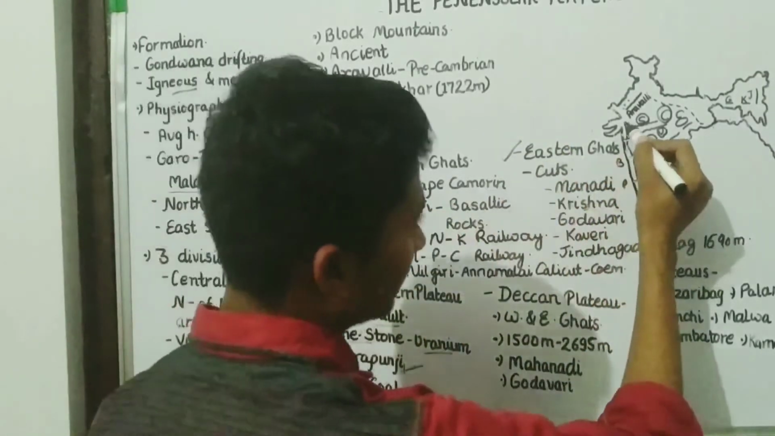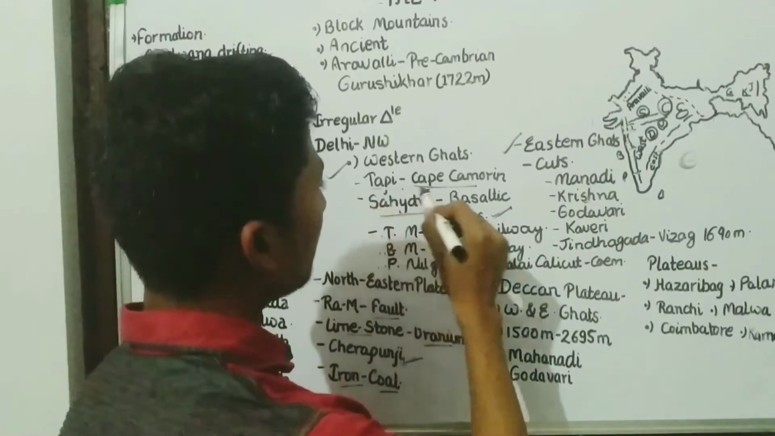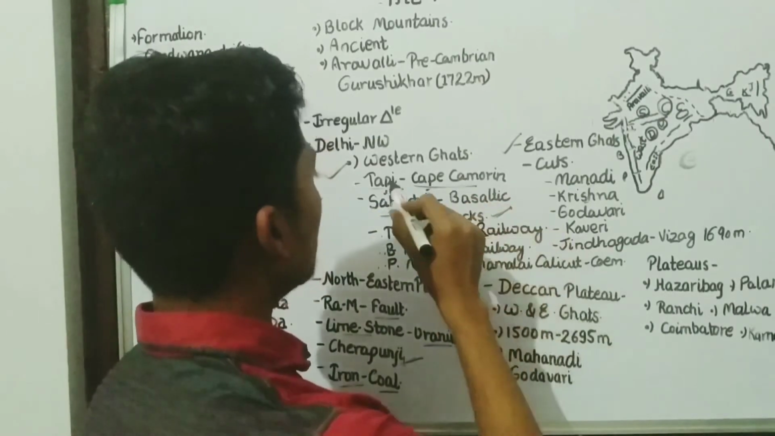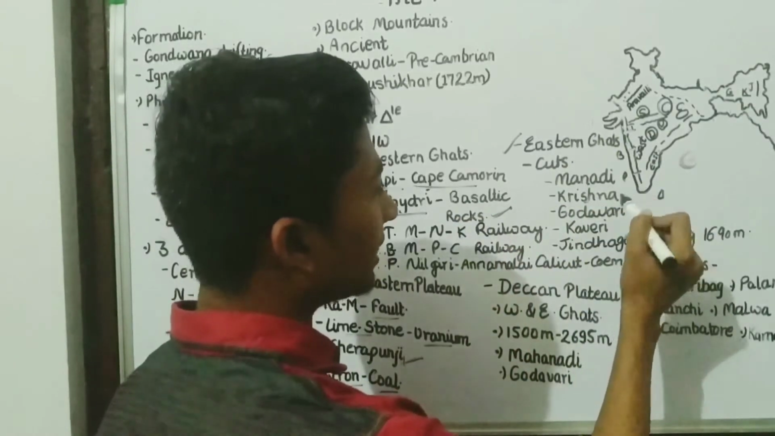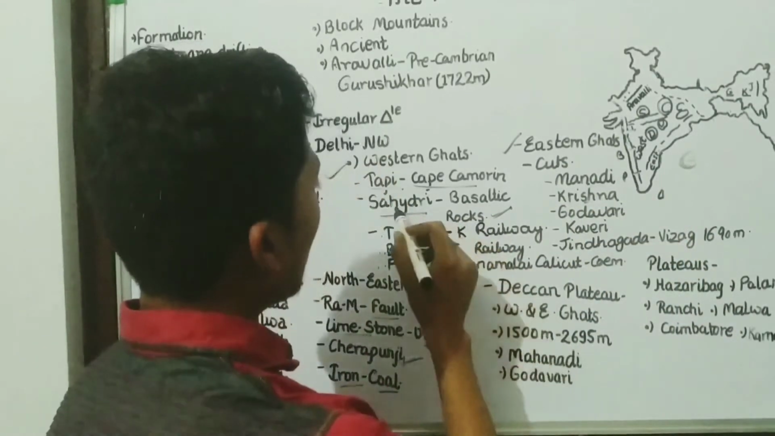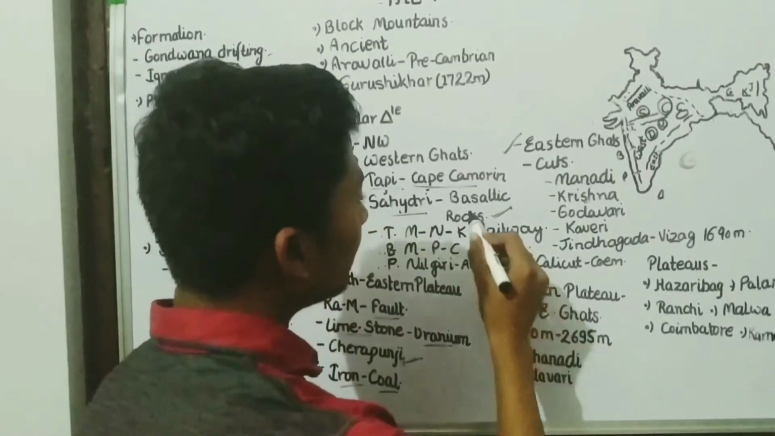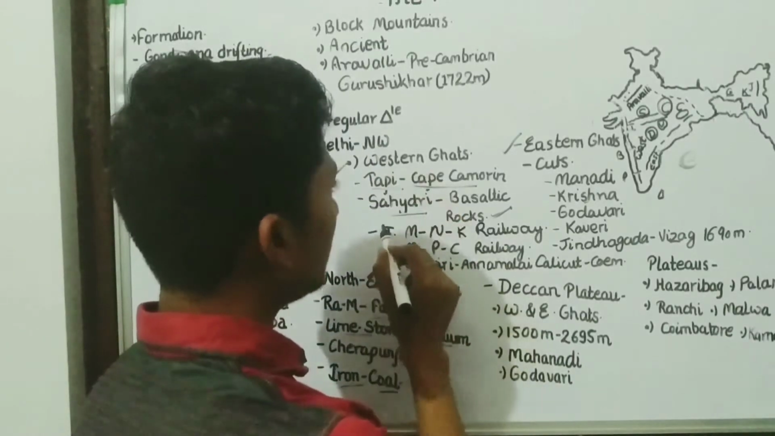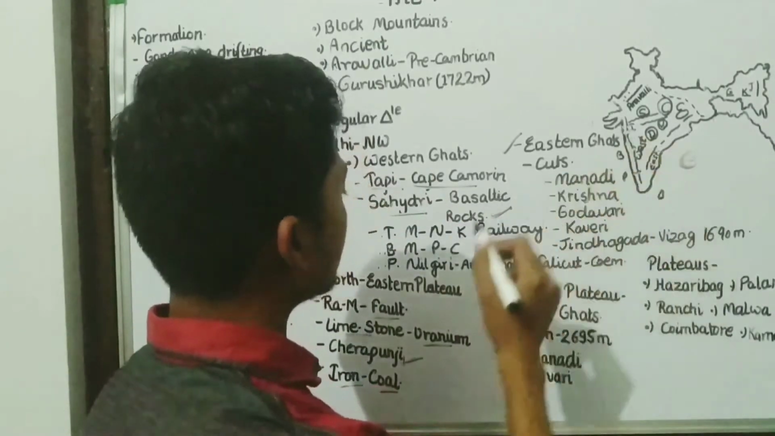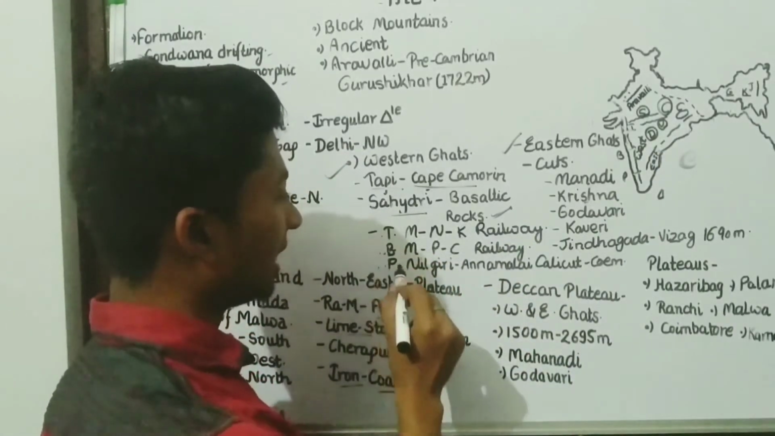Western Ghats, this region, extend from Gujarat to Kerala. Western Ghats are from the river Tapi to Cape Cameron. Tapi is the river here and till Cape Cameron. Cape Cameron is another name of Kanyakumari. And Western Ghats are also known as Sahyadri. And basaltic rocks will be found here. In Western Ghats we will get three major ghats. They are Thal Ghat, Bor Ghat and Pal Ghat.